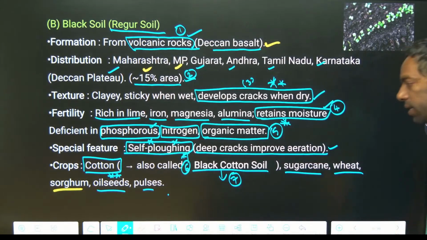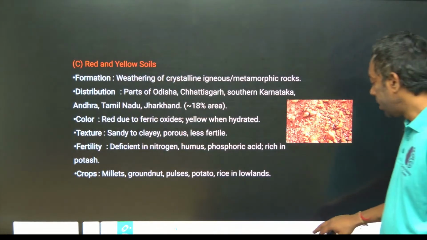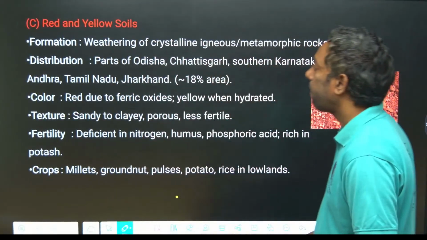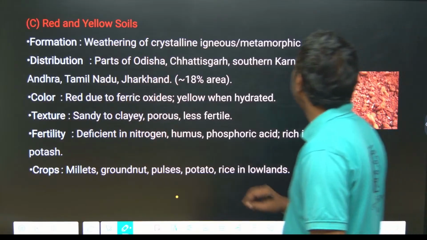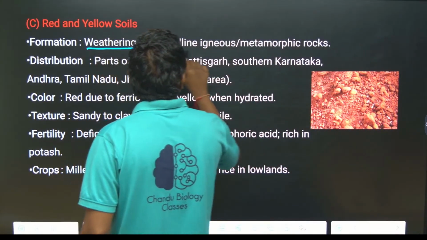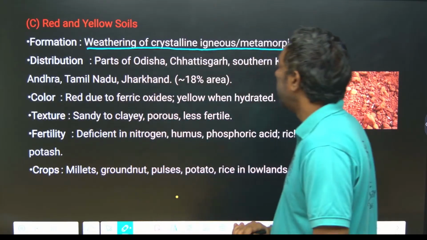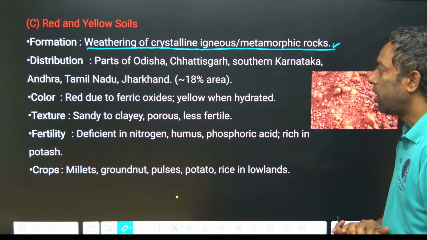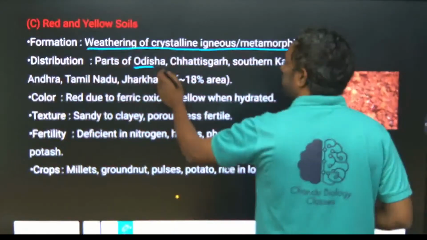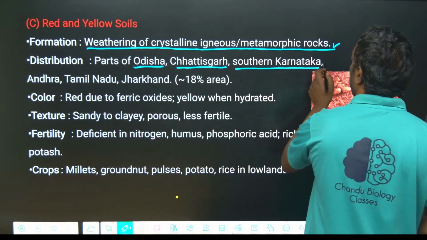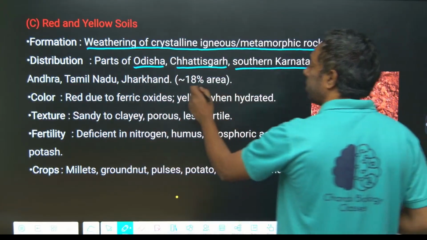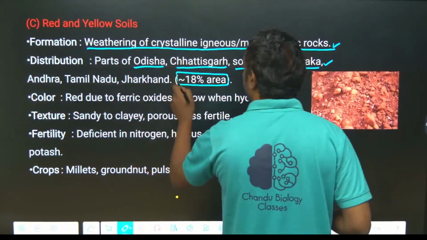Completed black soil. Next, red and yellow soil. Weathering of crystalline igneous or metamorphic rock is the reason for the red soil. Parts of Odisha, Chhattisgarh and southern Karnataka are the major areas, Andhra Pradesh, Tamil Nadu and Jharkhand also. This is an 18% area, second most.